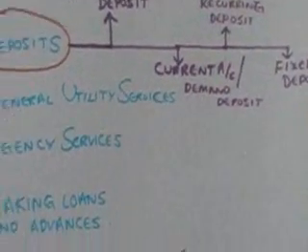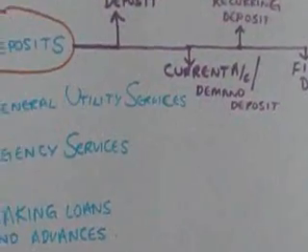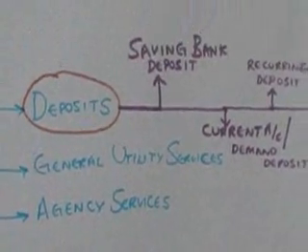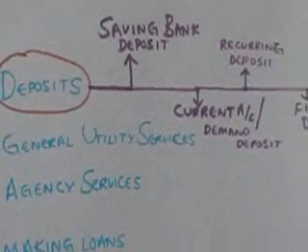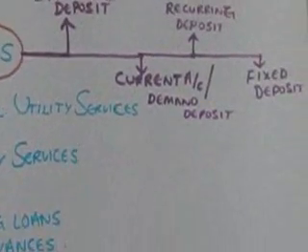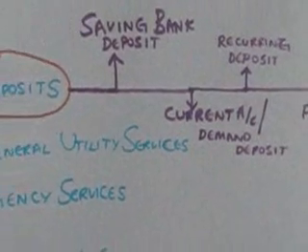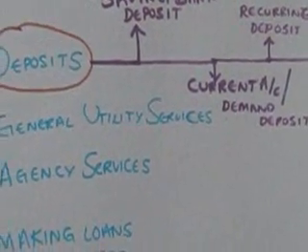The next deposit is the current deposit account or the demand deposit account. It caters to businessmen and traders. It charges a commission for the services provided. No interest is paid on this account. No restrictions on the number of withdrawals or deposits. The recurring deposit account caters to people with regular monthly incomes. It requires the regular depositing of money and interest is paid on this account.